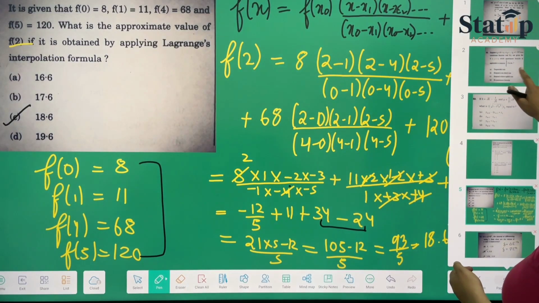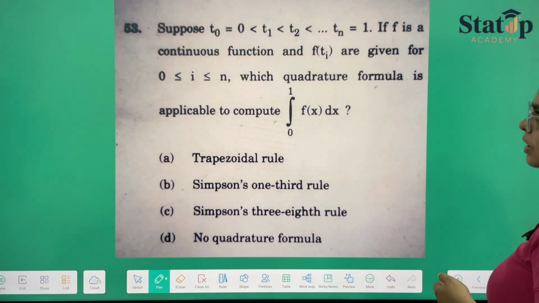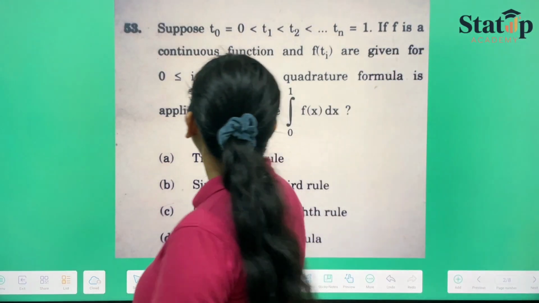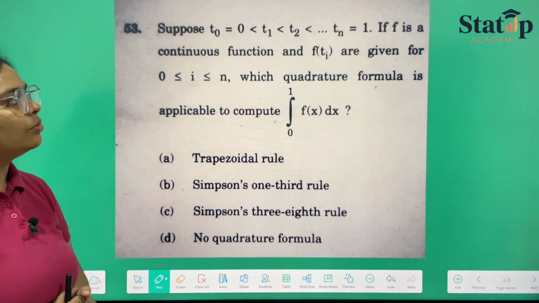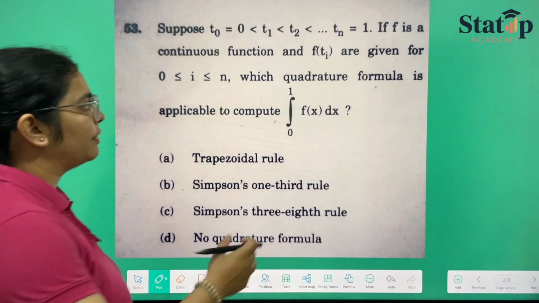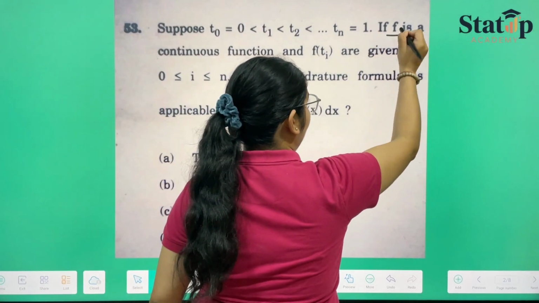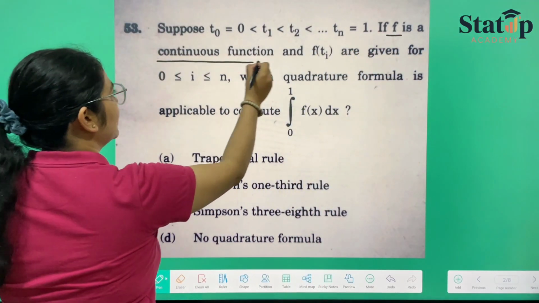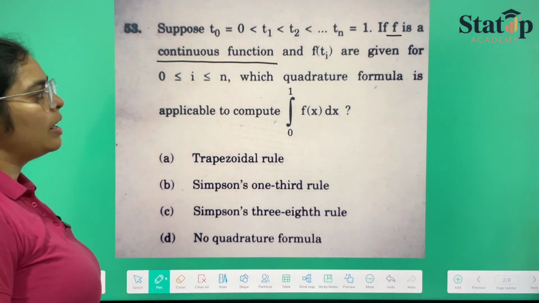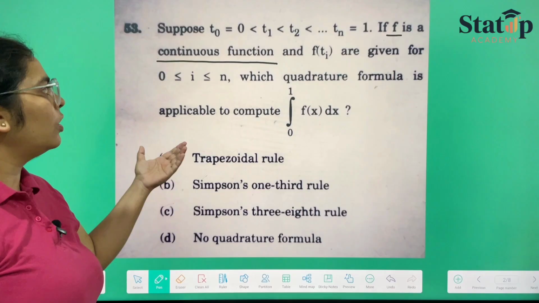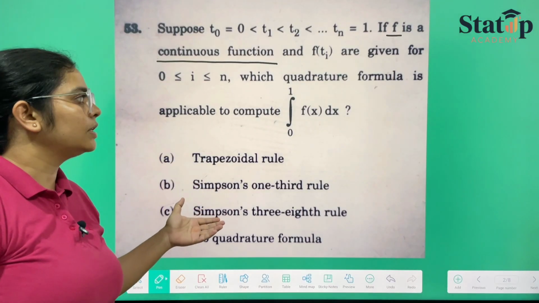Now moving forward to this question. Here they have given us that suppose we have been given t0 goes from 0, t1, t2, and f is a continuous function. Here they have given f is a continuous function, and f(ti) are given for all the values which lie between 0 and 1.